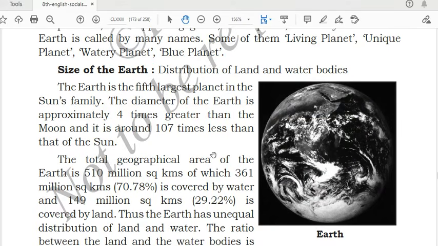Now we'll look at the size of the Earth. What is the size of the Earth? Distribution of land and water bodies means what percentage of the Earth is covered with land and what percentage is covered with water. That we'll learn in this paragraph.